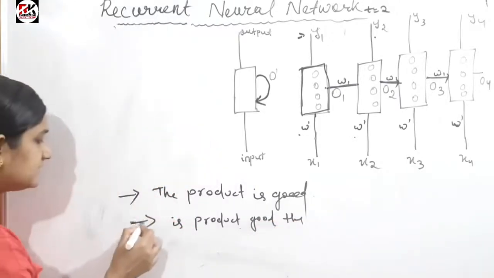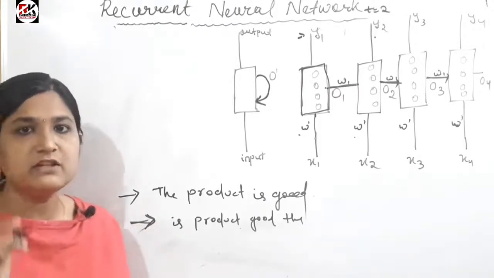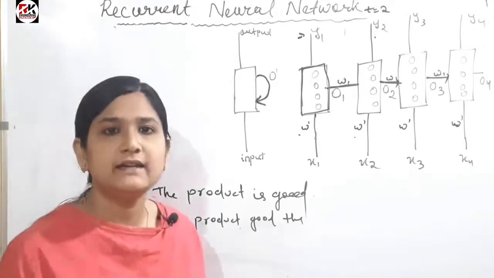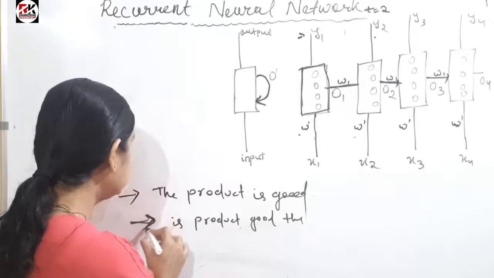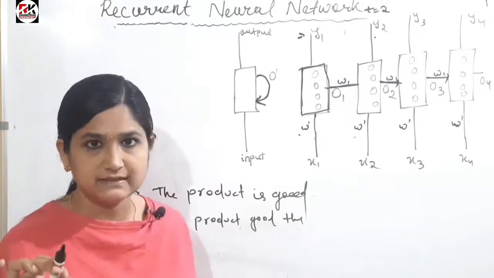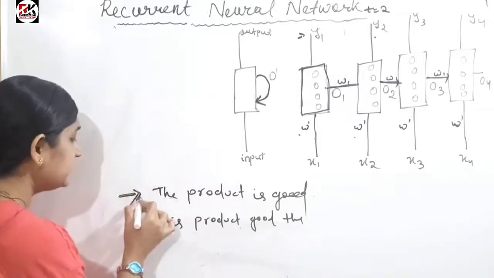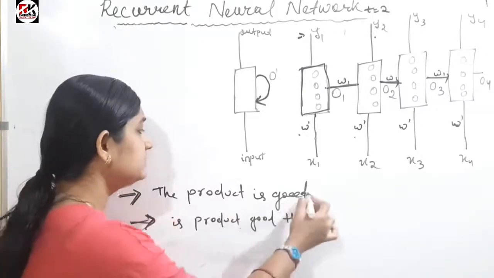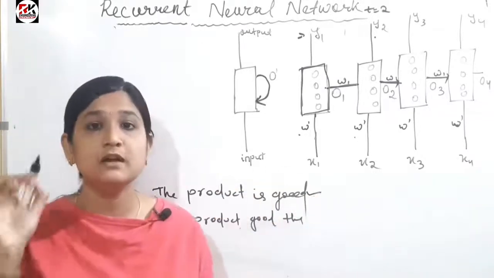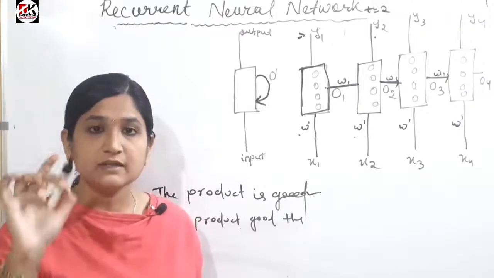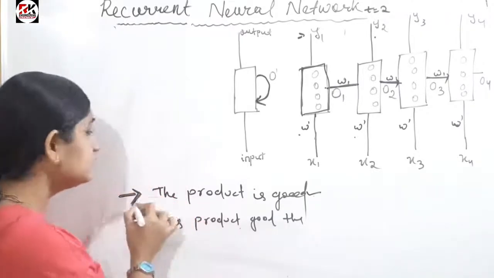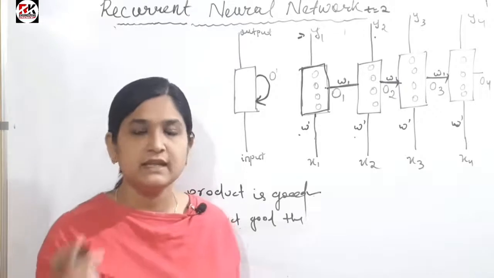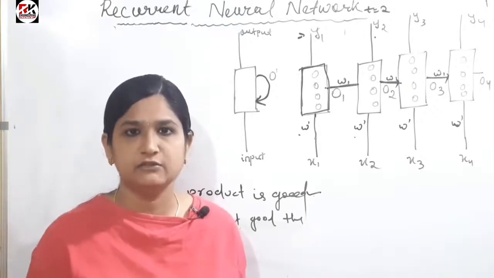When the sequence is altered, the machine or the system will not be able to predict the correct output. It will not be able to understand what the sentence is. But in the first, the machine will understand that this is a review for the product, and the review is "the product is good." I mean, the review is a positive review. So it's very important to maintain the sequence of information in the case of your recurrent neural network.